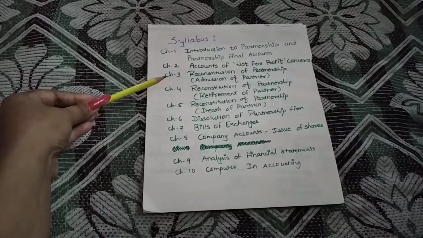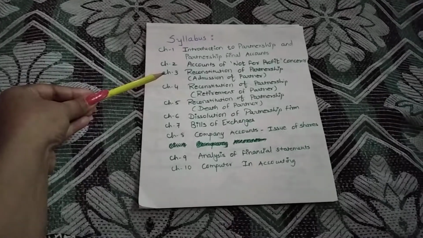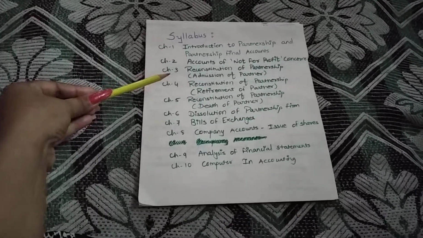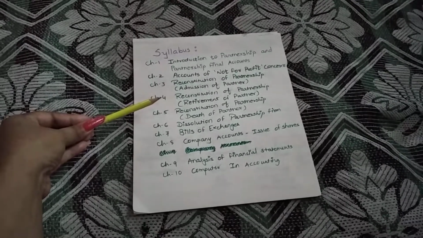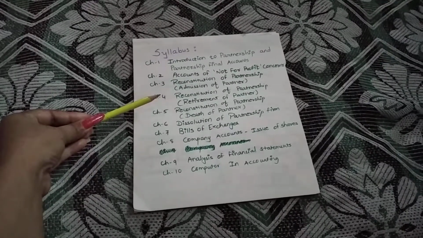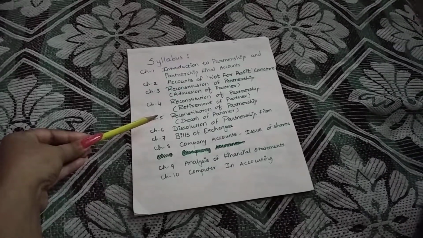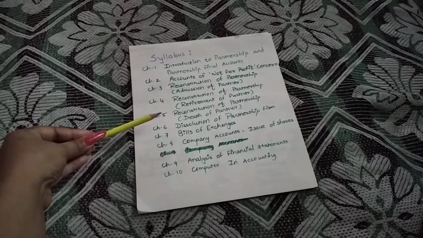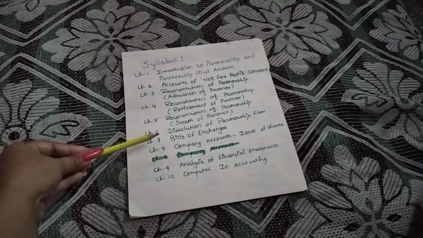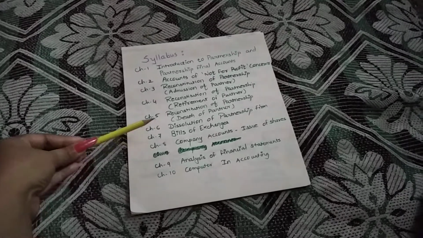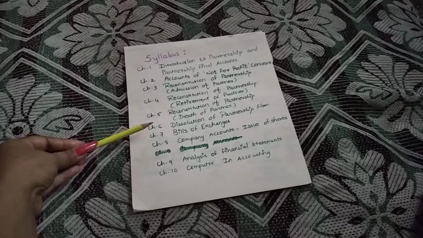Chapter 3 is Reconstitution of Partnership. This chapter shows the accounting treatment while admitting a new partner in the firm. Chapter 4 is Reconstitution of Partnership. This chapter shows the accounting treatment while one partner is retiring from the firm. Chapter 5 is Reconstitution of Partnership. This chapter shows the accounting treatment on the death of a partner. Chapter 6 is Dissolution of Partnership. Dissolution means close down of business. This chapter shows the accounting treatment while dissolving a partnership firm.